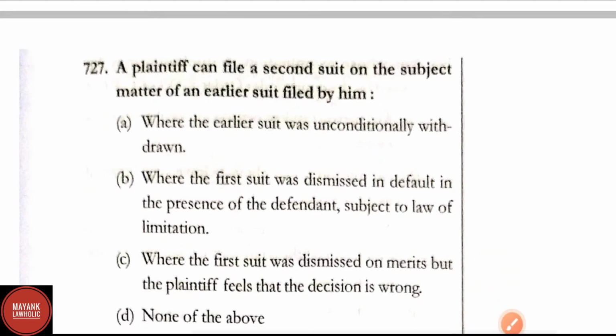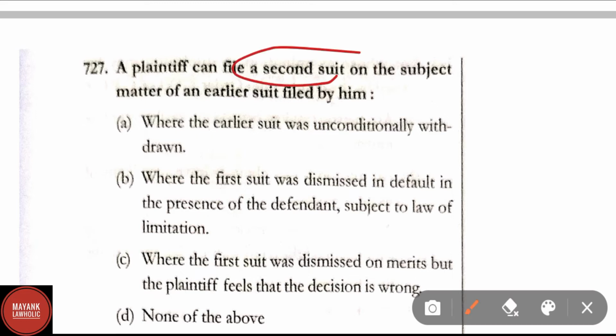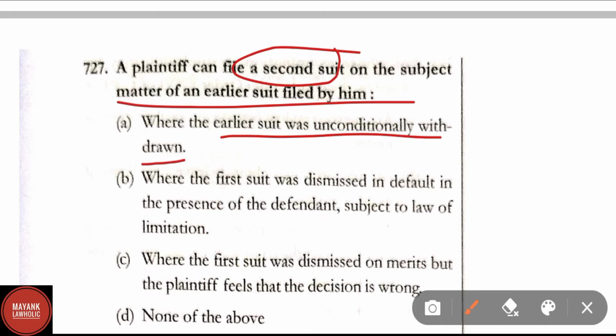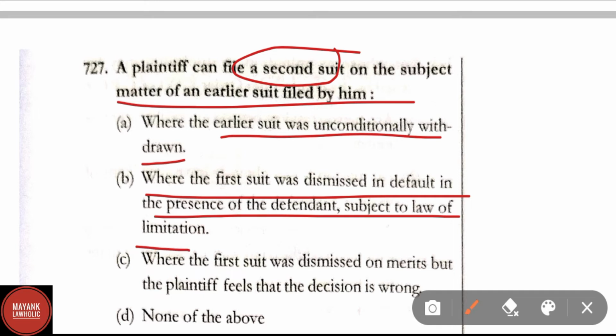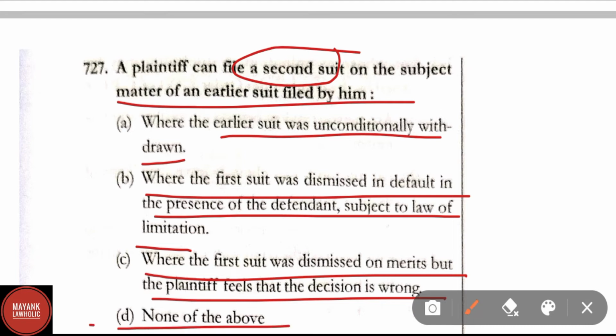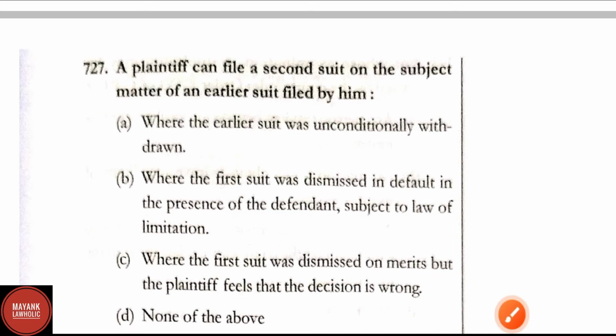Question number 727. A plaintiff can file a second suit on the subject matter of an earlier suit filed by him. Option A, where the earlier suit was unconditionally withdrawn, where the first suit was dismissed in default in the presence of the defendant subject of law of limitation, where the first suit was dismissed on the merits but the plaintiff feels that the decision is wrong. And option D, none of the above. Here correct answer is option D, that is none of the above.